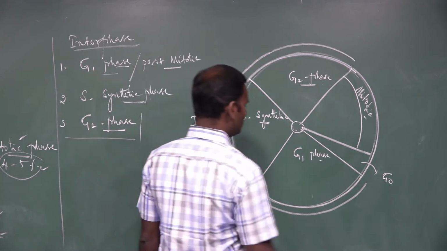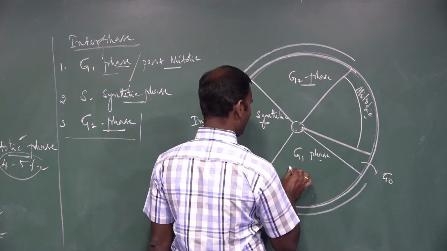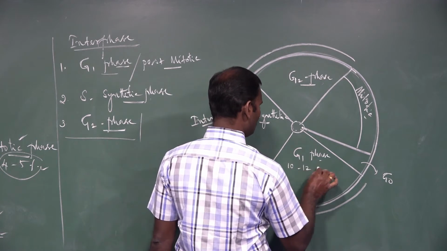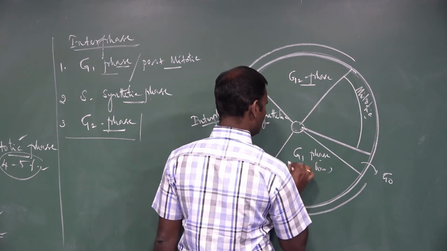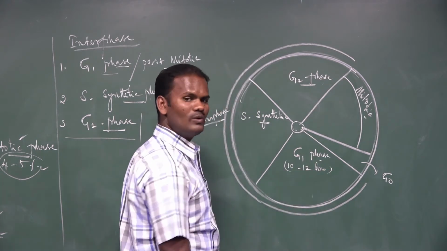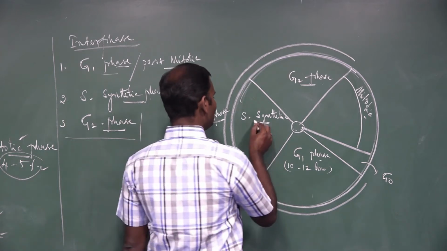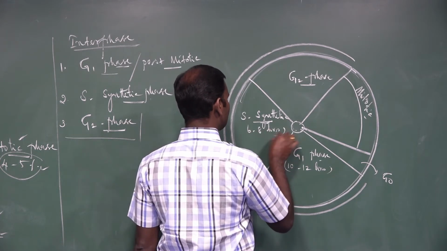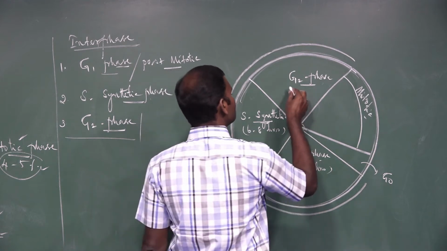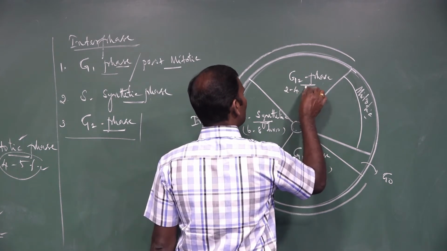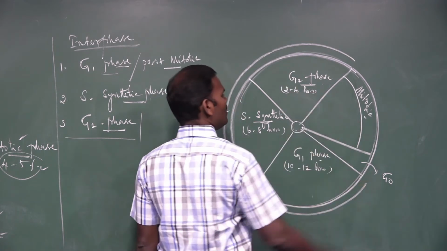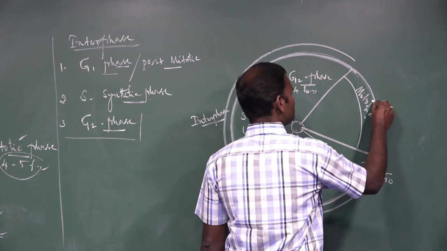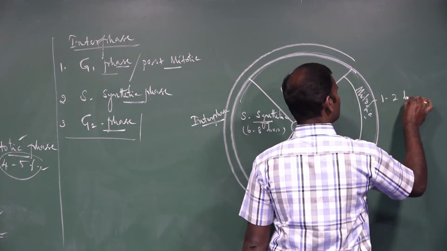In the interphase, G1 occurs for approximately 10 to 12 hours, S phase or synthetic phase 6 to 8 hours, G2 phase 2 to 4 hours, whereas the mitotic phase takes 1 to 2 hours.